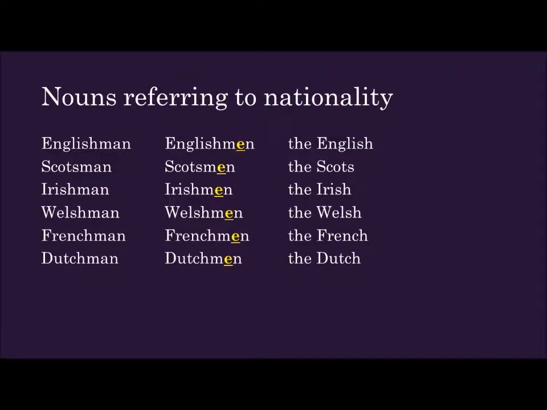And last but not least, we are going to discuss the nouns referring to nationality. Some nouns referring to nationality have two plurals. For instance, Englishman. It has the plural Englishmen and the plural the English. Now, which of these plurals do you have to use when?